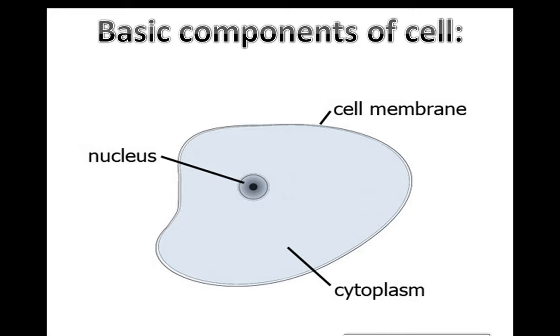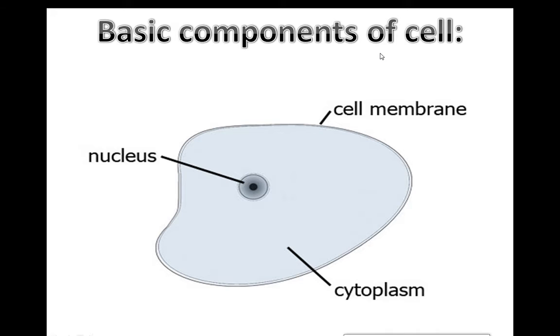The cell membrane performs a similar function. It makes a boundary outside the cell. Inside this cell membrane there is a fluid material, which is called cytoplasm, and inside of it there is a nucleus. So the nucleus, cell membrane and cytoplasm are the basic components of a cell.